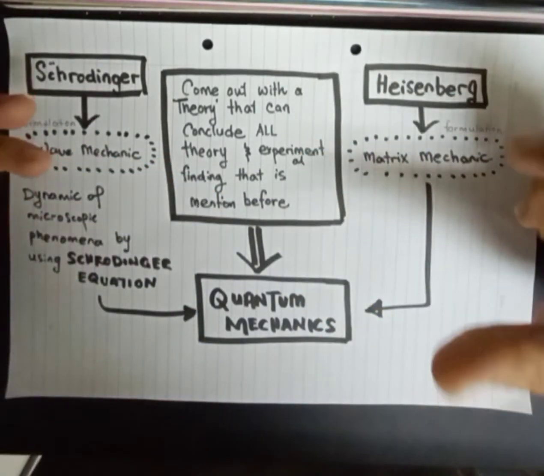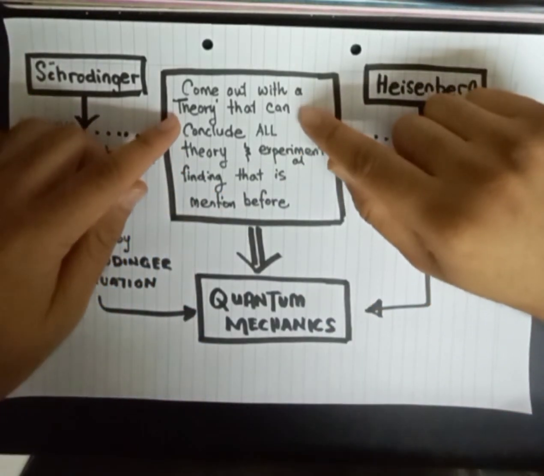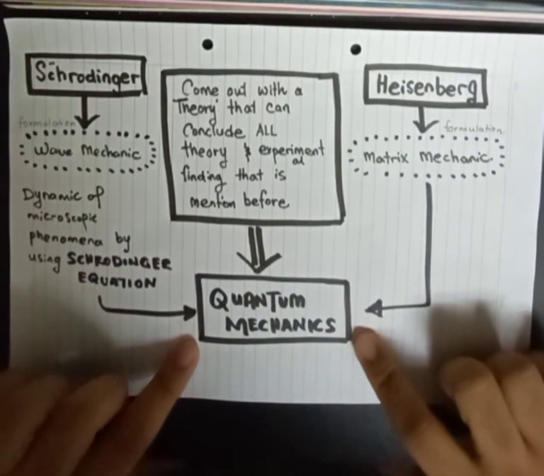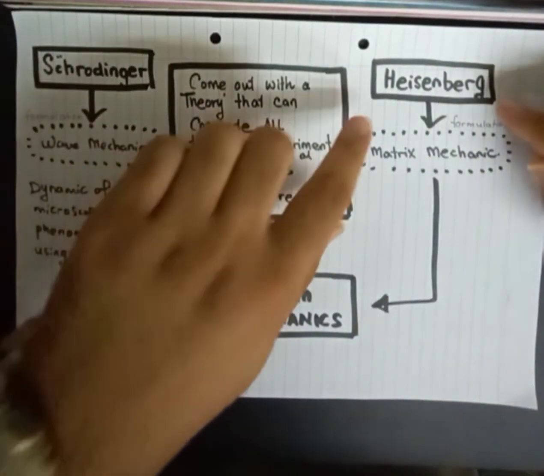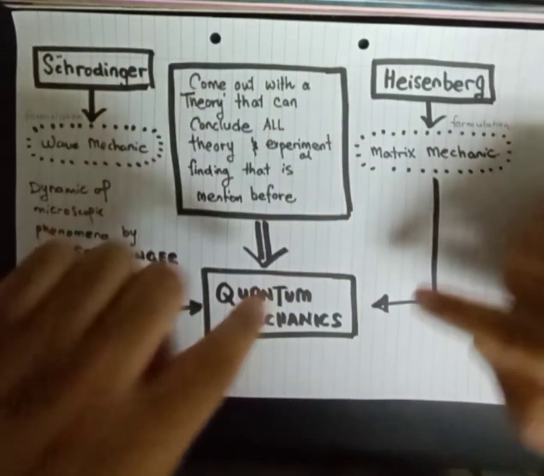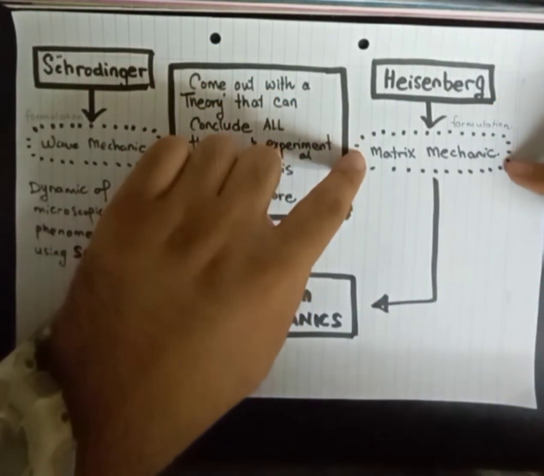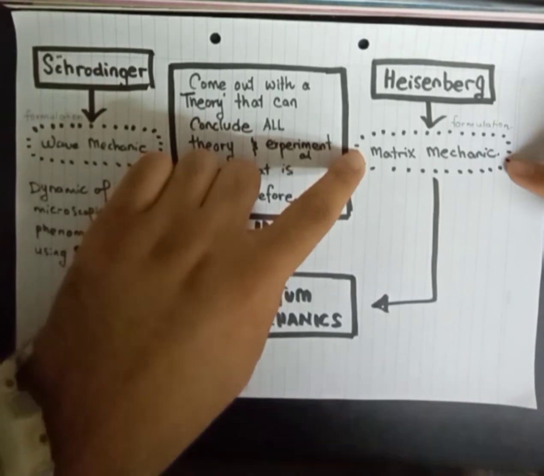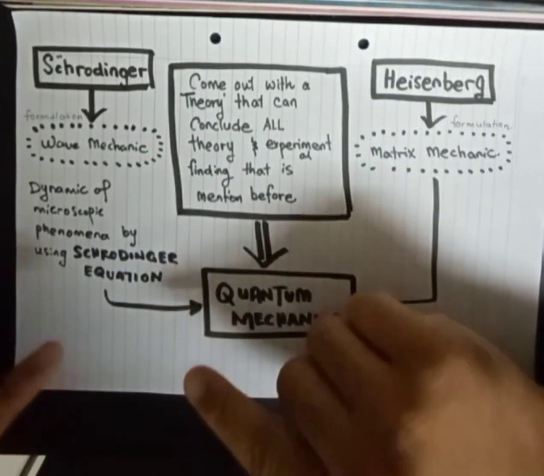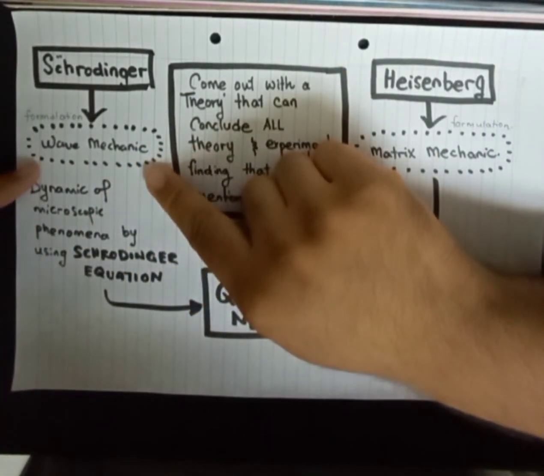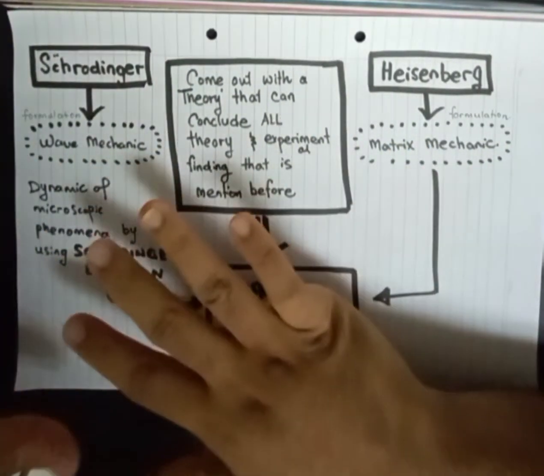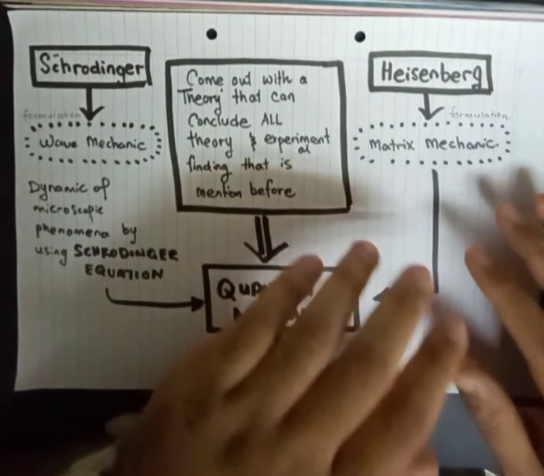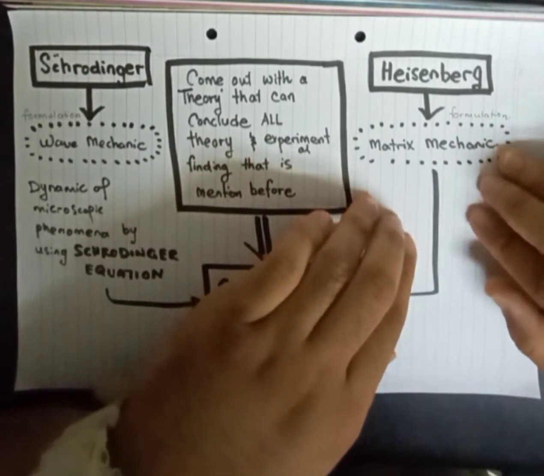They combined them and made one theory that is called quantum mechanics. The difference between these two is that Heisenberg did quantum mechanics based on the matrix mechanics formalism, but Schrödinger used the wave mechanics formalism. So my focus is only on Schrödinger, not Heisenberg, because it is not my expertise.